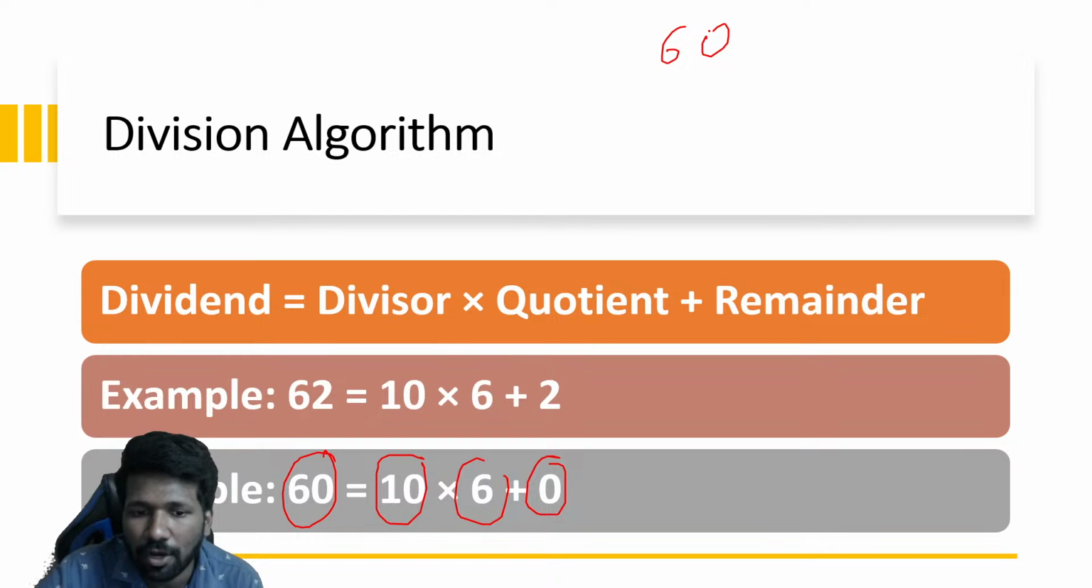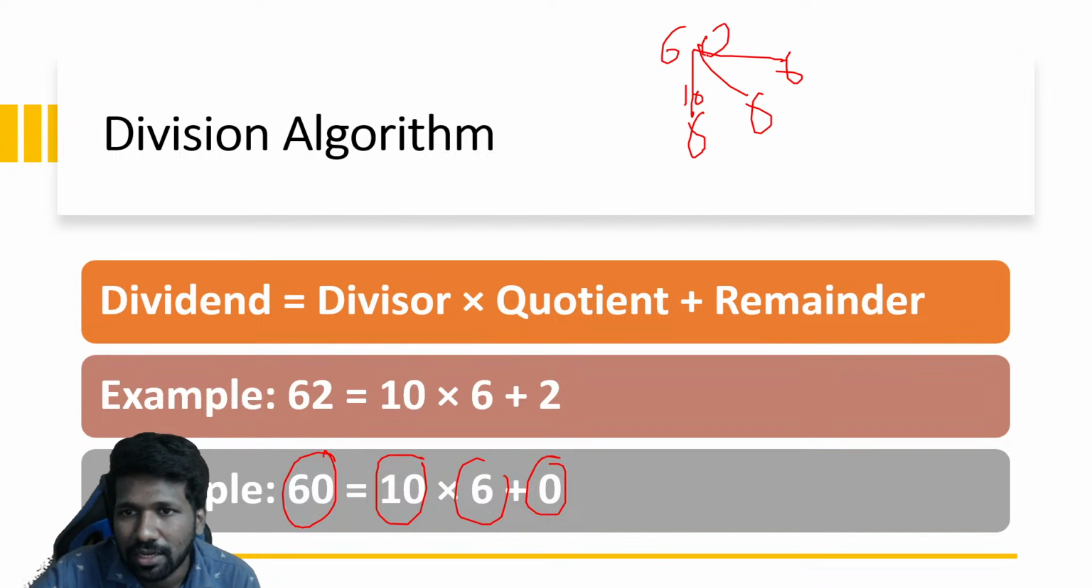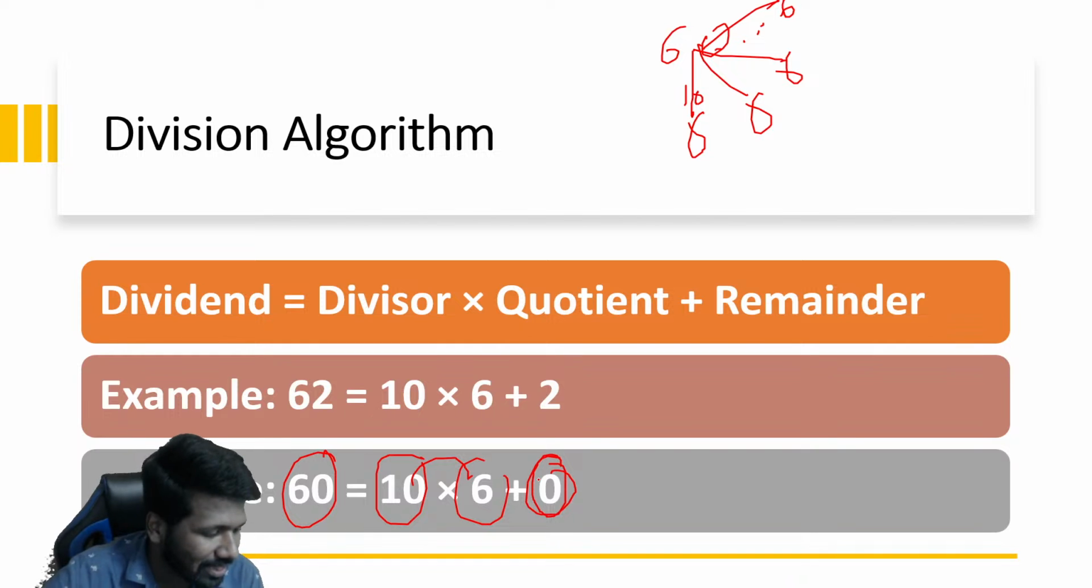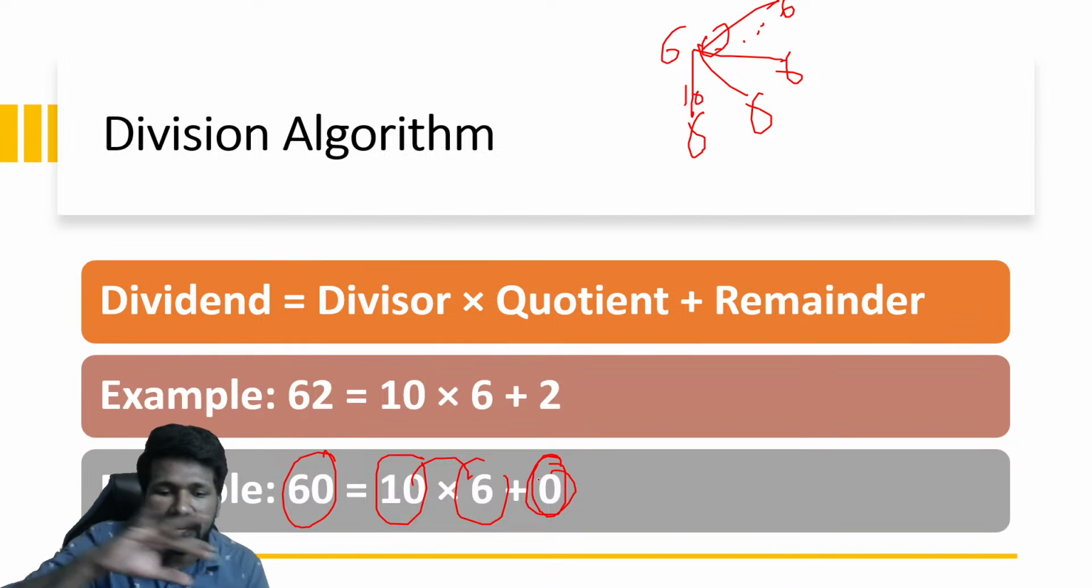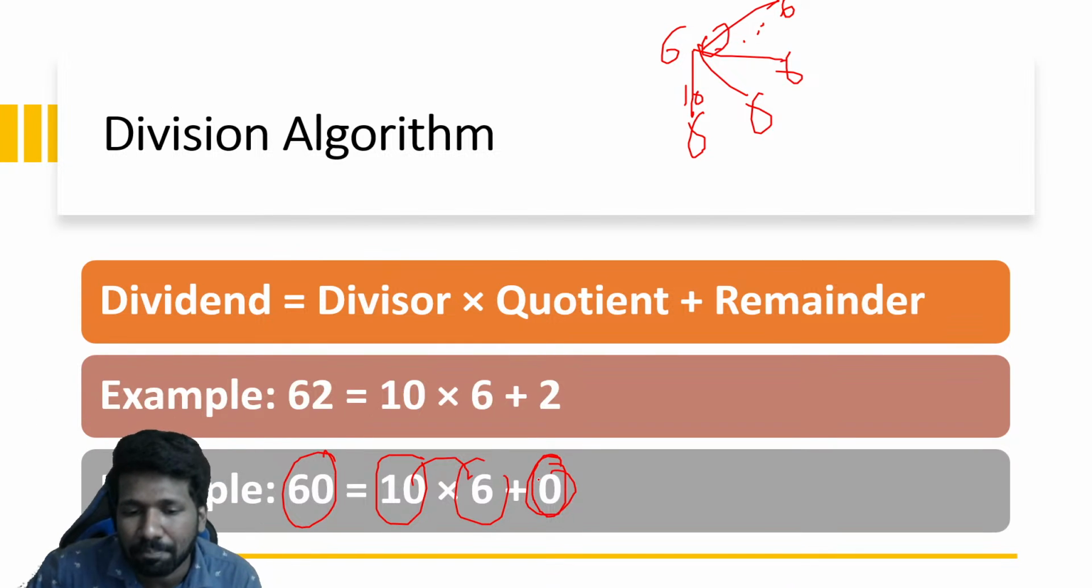60 mangoes, if you are trying to divide among 10 people, everyone will get how many mangoes? Everyone will get 6 mangoes. Now 10 people, 6 mangoes each. So that is 10 into 6. No remainder. There is nothing remaining after dividing 60 mangoes among 10 people. So that is why no remainder.